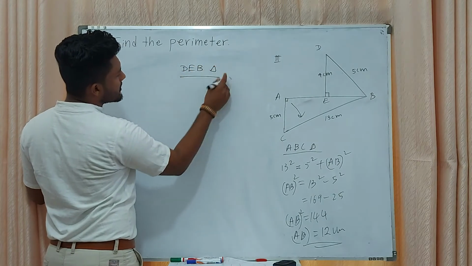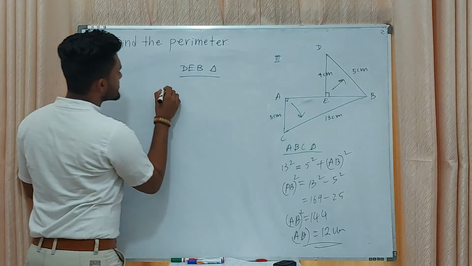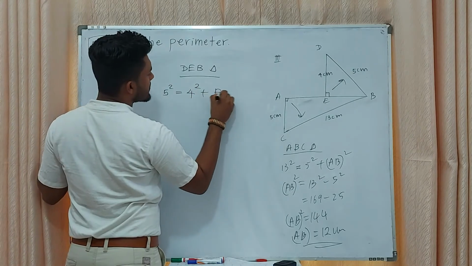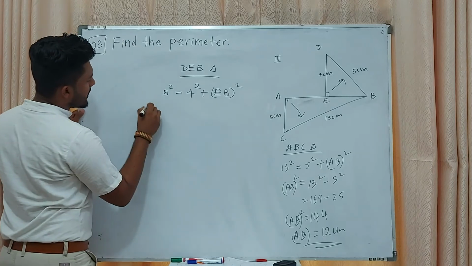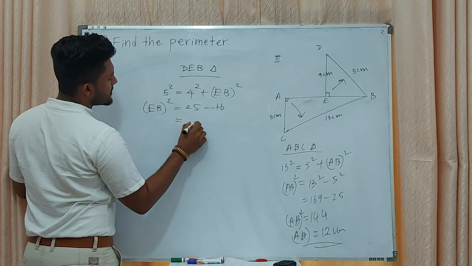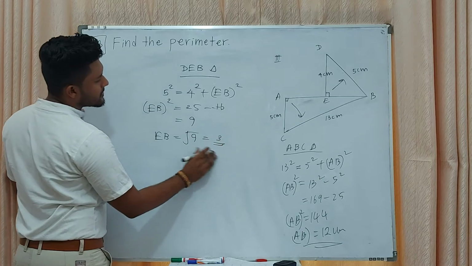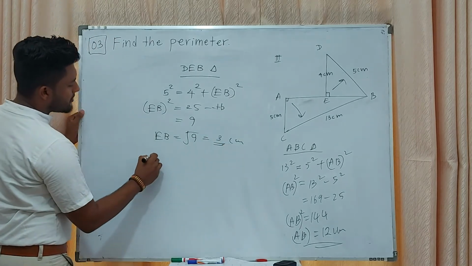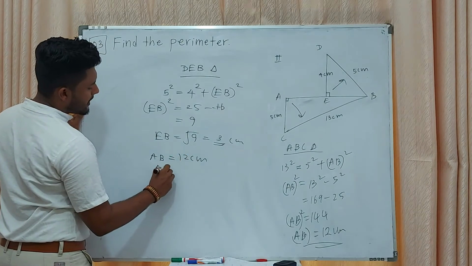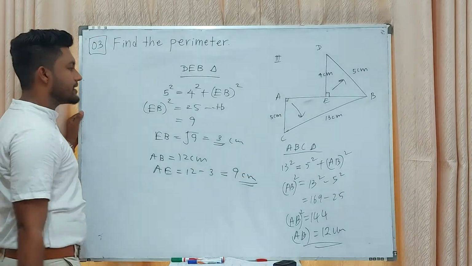GEB triangle. We can put the Pythagoras theorem. Hypotenuse 5 squared equals 4 squared plus EB squared. Then EB squared equals 25 minus 16, that means 9. EB equals square root of 9, 3 centimeters. Then AB equals 12 centimeters. AE equals 12 minus 3, 9 centimeters. All the lengths are okay.